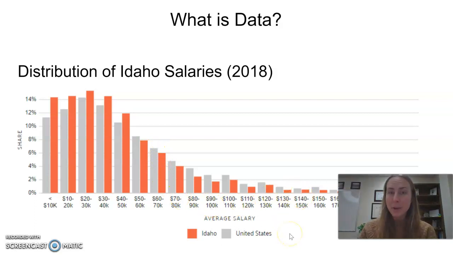That's probably because Boise is a low income or a lower cost of living, you would think. Though recently, our cost of living has increased dramatically and our salaries have not caught up with that yet. So that's a topic for another day.